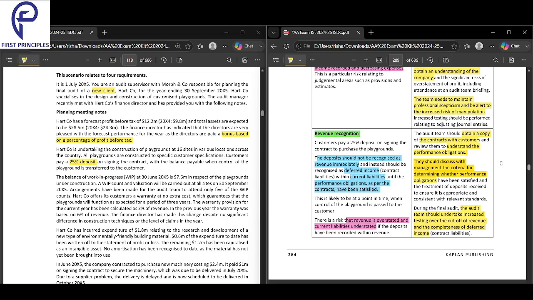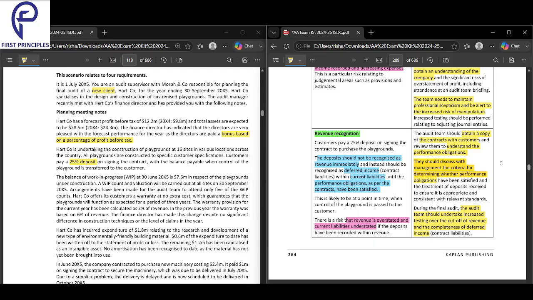So as a solution, obtain a copy of the contracts with customers and understand the performance obligations. Then you should discuss with the management the criteria for determining whether performance obligations have been satisfied. And finally, the audit team should undertake increased testing over the cutoff of revenue and the completeness of deferred income.